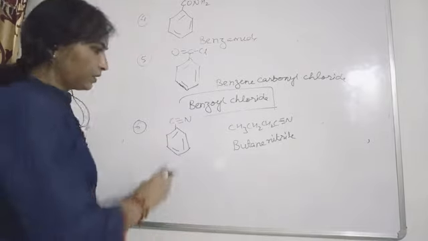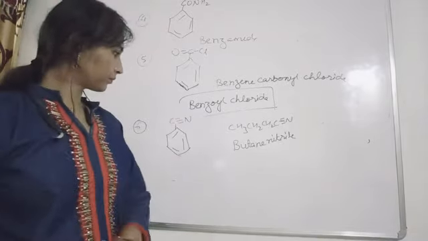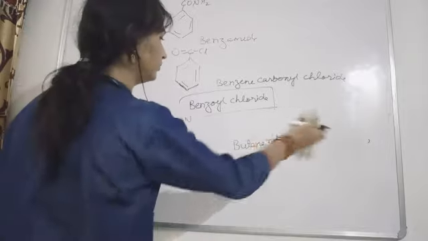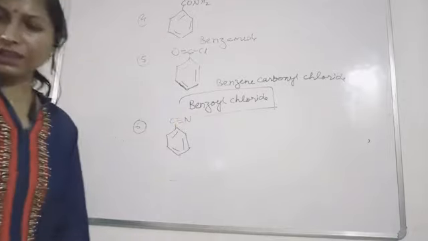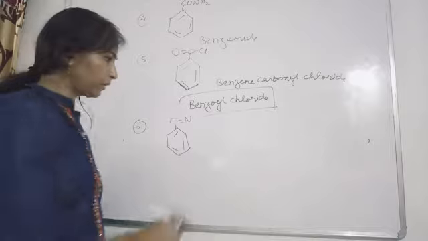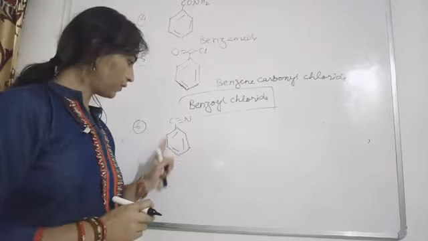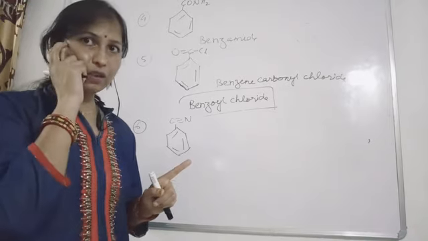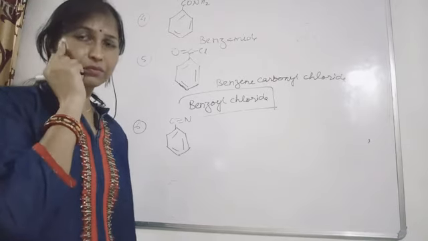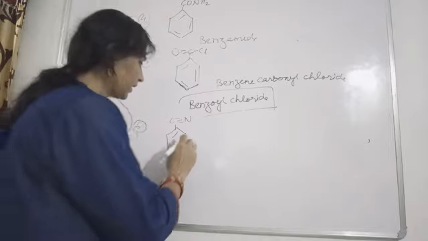Now, in this case, with a benzene ring, if this C triple bond N is attached to your benzene ring, what name are you going to get?